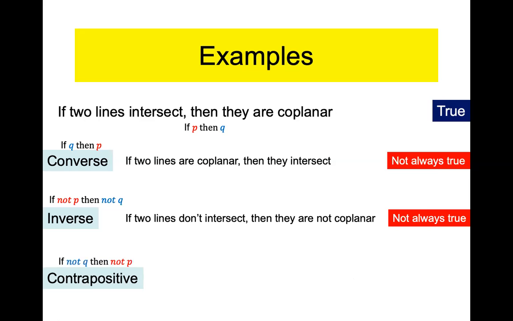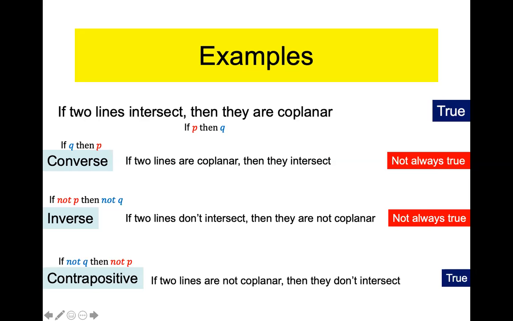So let's see what that would look like, because remember, I promised you an example. The contrapositive construction is you take the P and the Q, you flip them, and you negate both of them. So if not Q, then not P. If two lines are not coplanar, then they do not intersect. If two lines are not coplanar, that means they don't live on the same plane. That means they're skew. The only two lines that don't intersect or don't exist on the same plane are skew lines, and skew lines do not intersect. So that one is true.